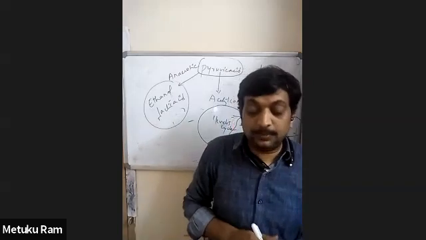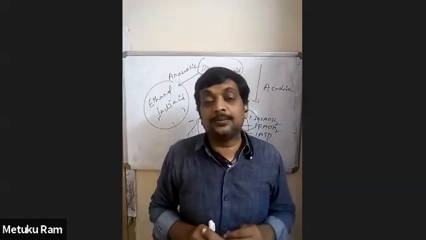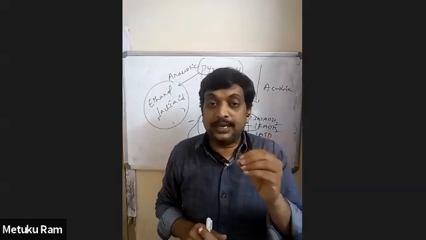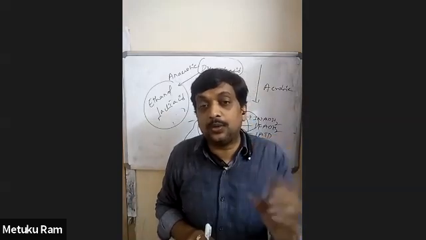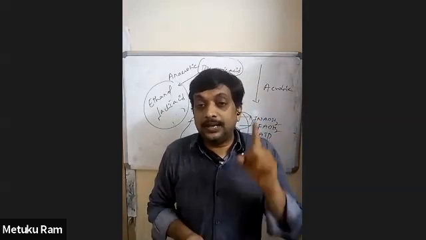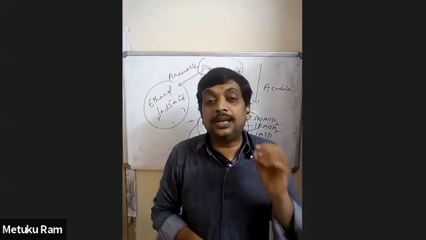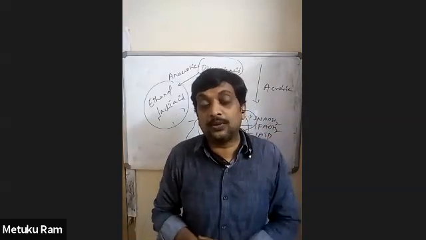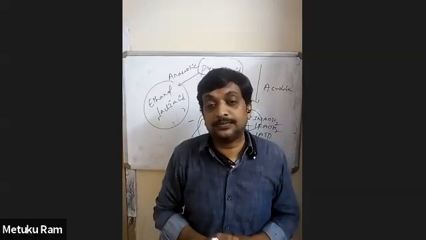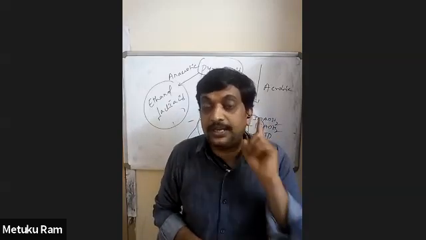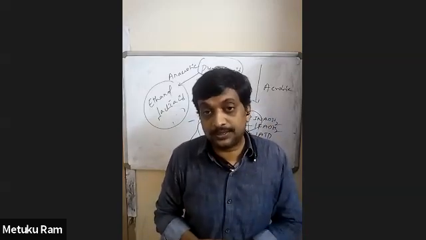In the majority of cases in the NEET examination, the questions are based on the citric acid cycle. If an acetyl CoA enters the pathway of the Krebs cycle, how many NADH2 are obtained? For every one acetyl CoA that enters the citric acid cycle, your answer is 3 NADH2 are obtained, and 1 FADH2 is obtained, and 1 direct ATP is obtained.